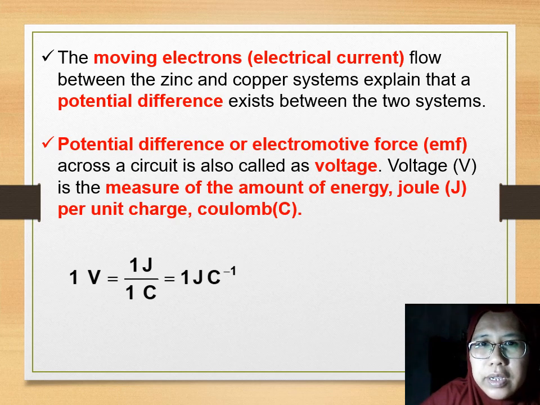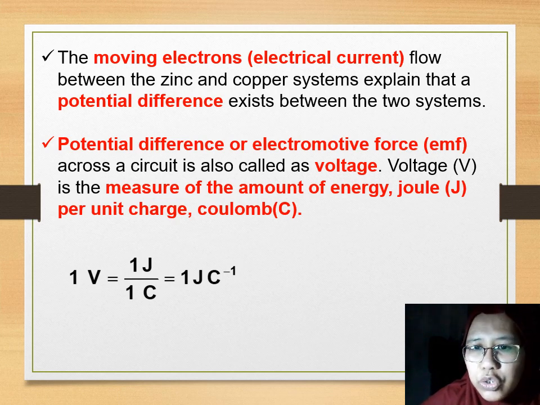Having the electrical current, the electron that moves between zinc and copper system explains that there is a potential difference between the two atoms or system. Potential difference of energy, we call it electromotive force, EMF. Across the circuit, we call it voltage.